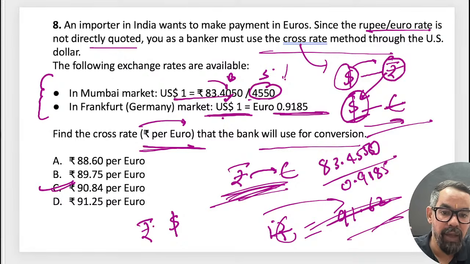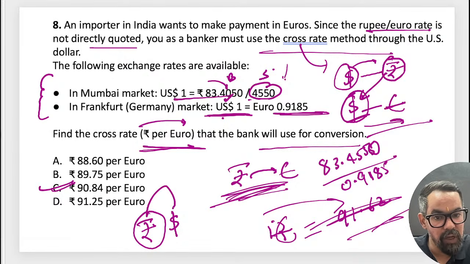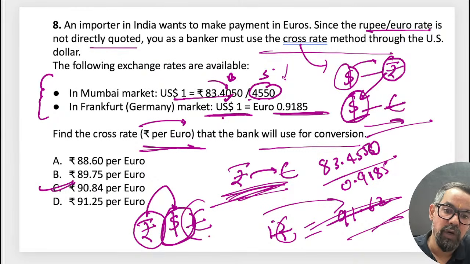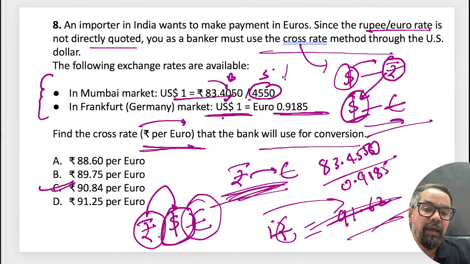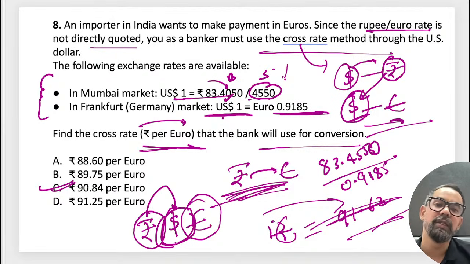We are having rupee, we will be converting rupee into dollar. That same dollar we will dispose of against the euro. Why so? Because this is the common currency between rupee and dollar, rupee and euro. So what we did, from the rupee itself, whatever rupee we have, we buy the dollar.